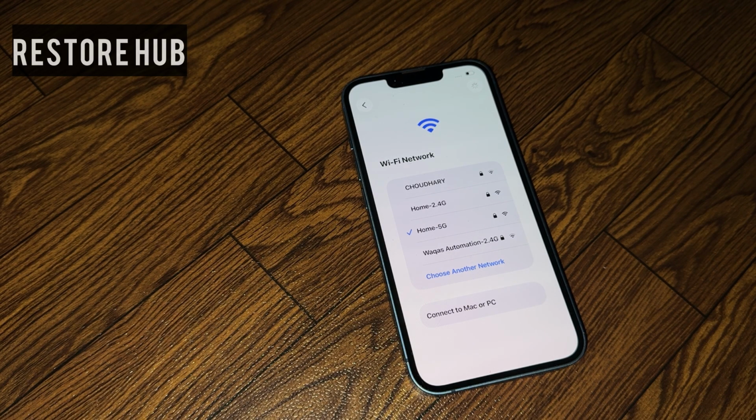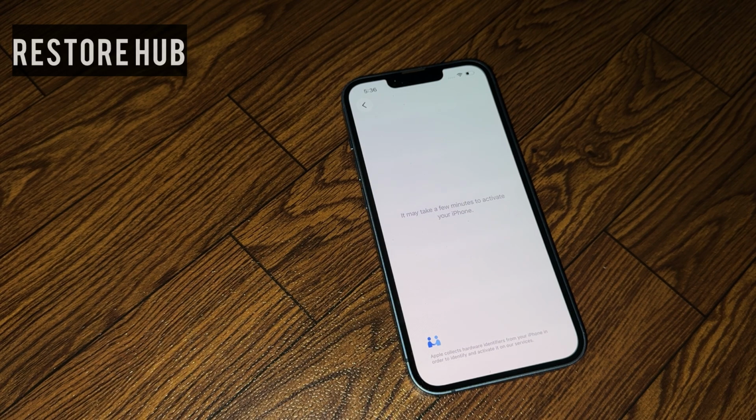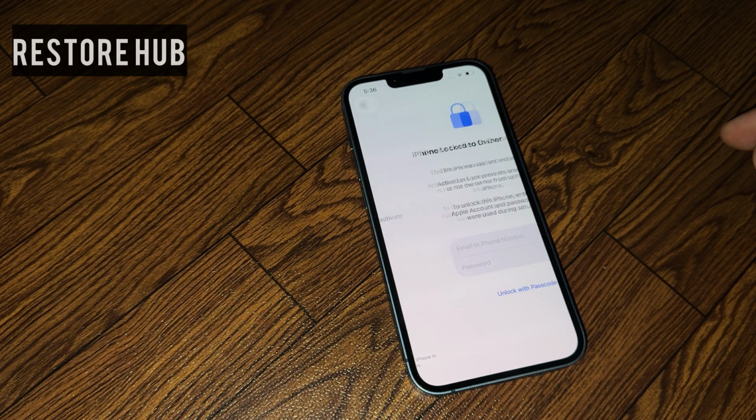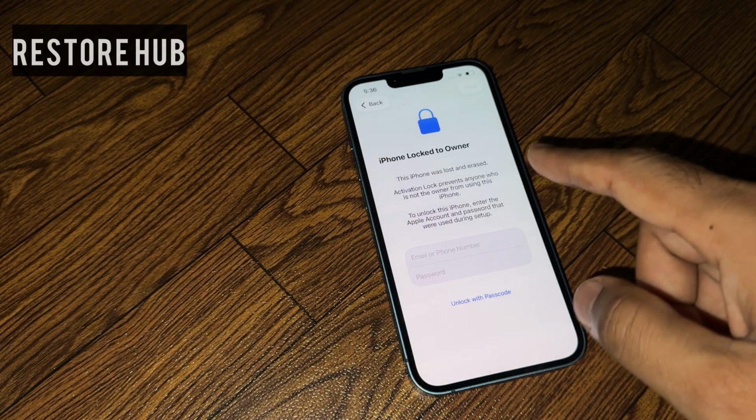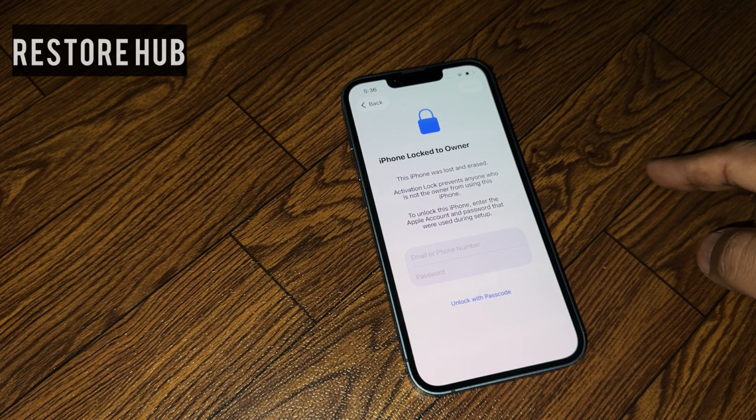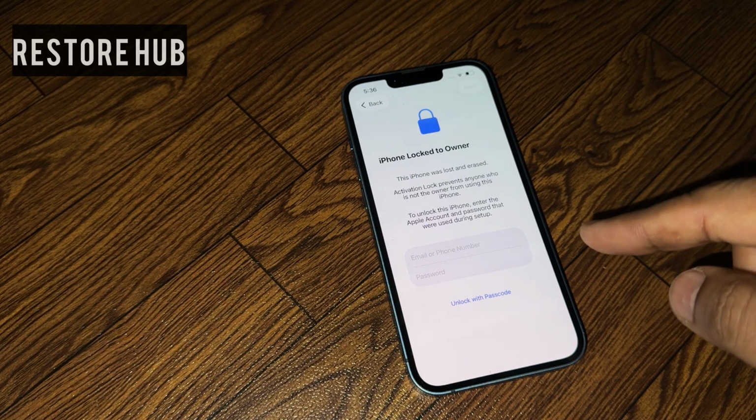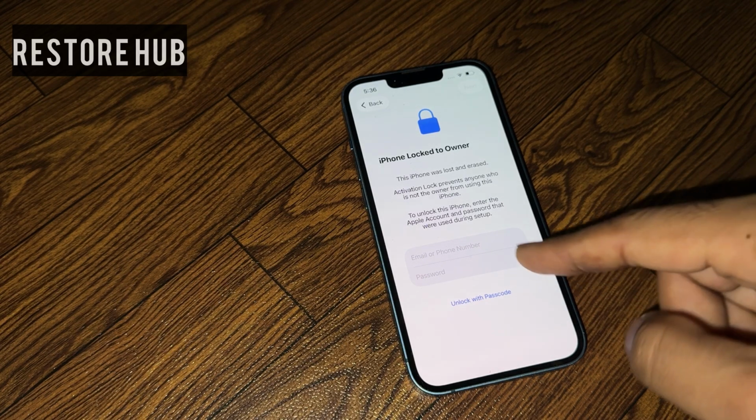After you connect your iPhone to the Wi-Fi, wait for a few seconds. Okay, you can see it's asking for the iCloud Apple ID and password to proceed.